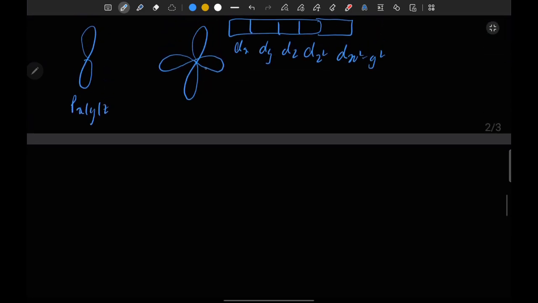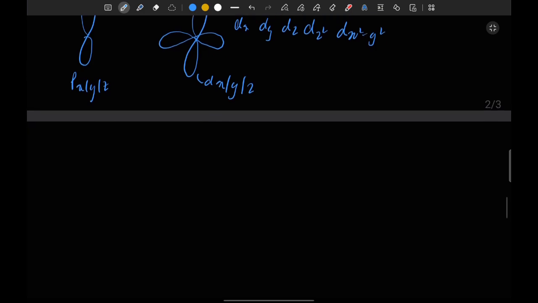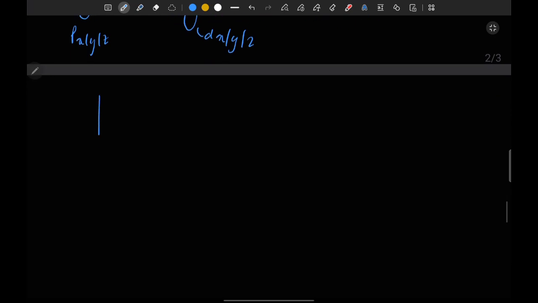And as we know, this can be the orbital of dxy, dyz, or dzx, because all three orbitals are of the same type. But the next orbitals are dz square and dx square minus y square. So let me explain. This is x-axis, this is y-axis, and this.